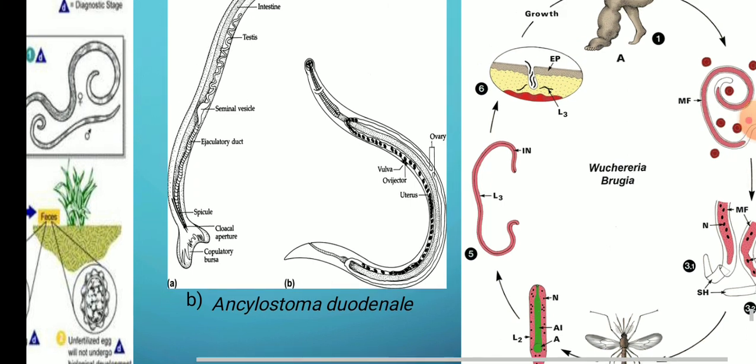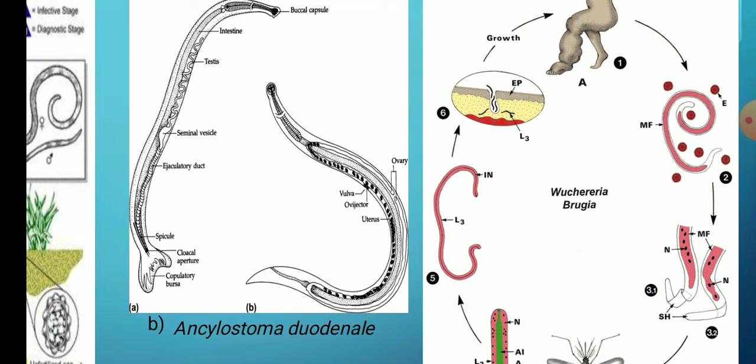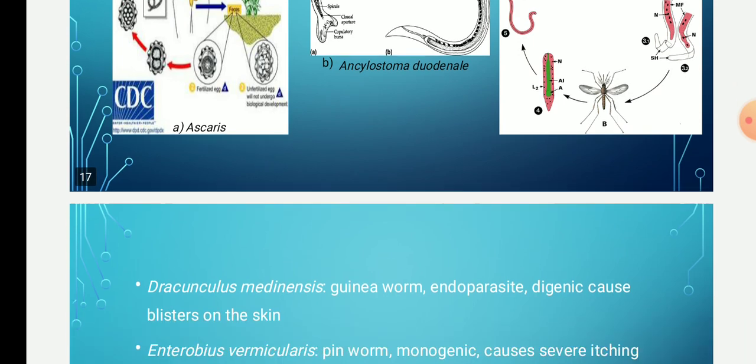From the lymphatic system they enter and inhabit the lymph node. From the lymph node they mature, increase their number, and again enter the blood vessels. Since they inhabit the lymph node, a blockage is formed, and this blockage gives rise to elephantiasis.